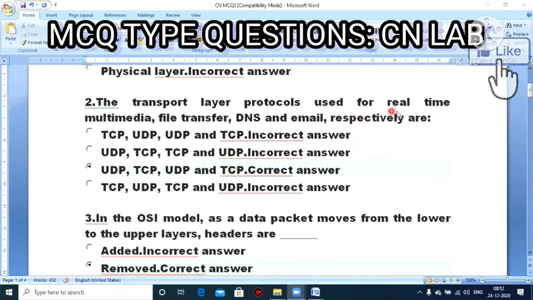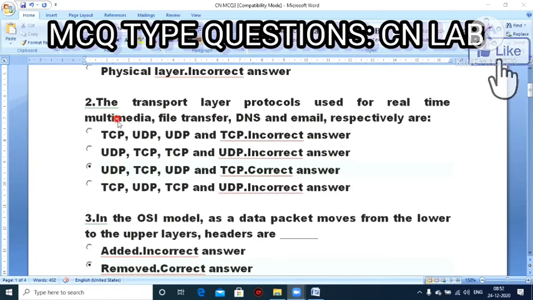So the transport layer protocol used for real-time multimedia uses UDP. File transfer uses TCP. DNS uses UDP. Email, again, uses TCP. So option C is the correct one.